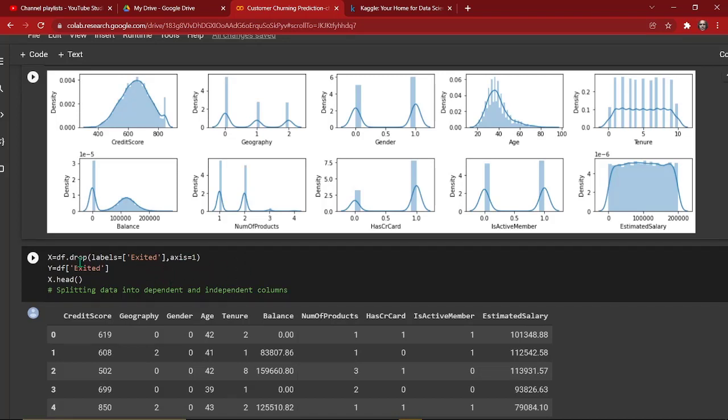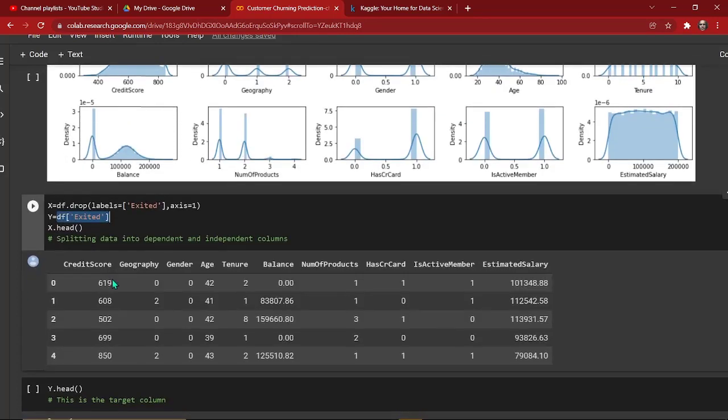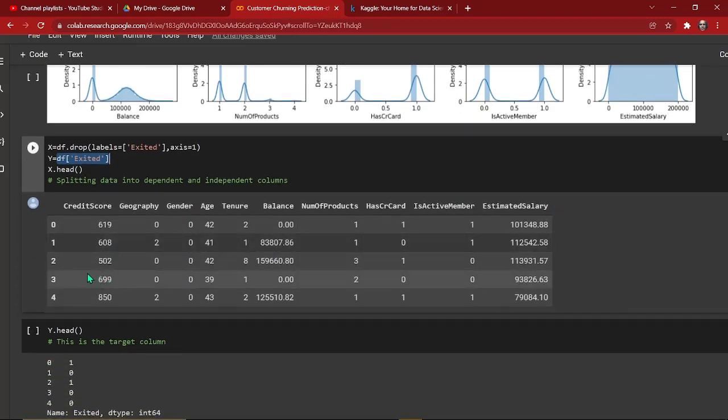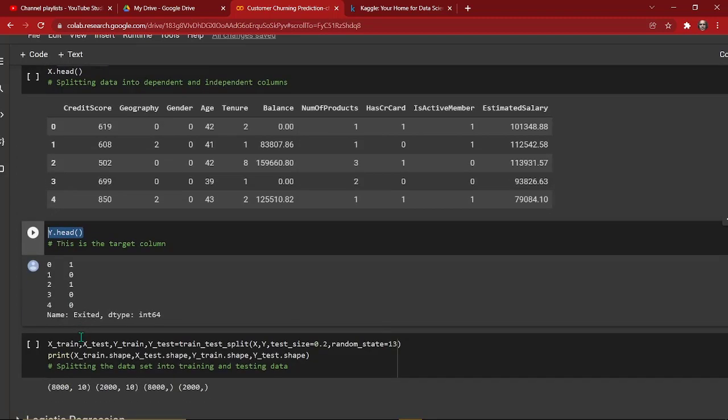So in the X variable, we have all the columns except the target column, and in the y variable we have our target column. As you can see, we check X.head, and we have all the columns here except the target variable that is Exited, and in the y variable we have our target variable that is Exited.